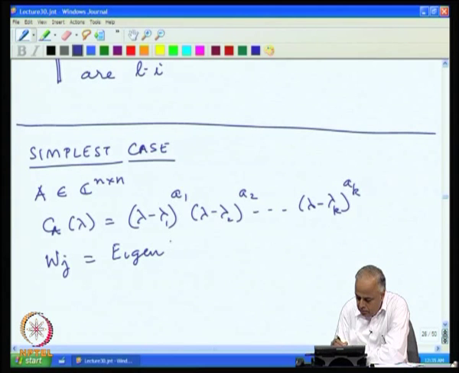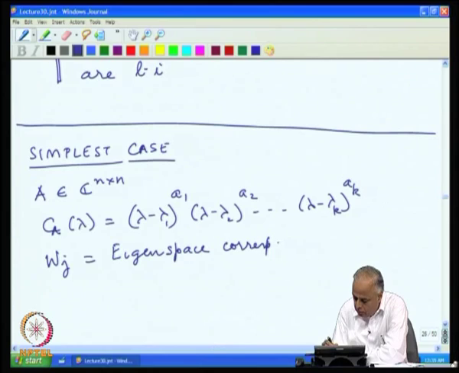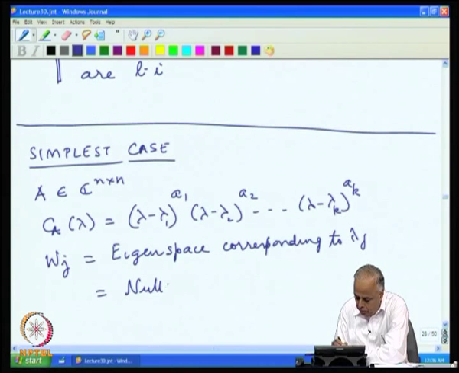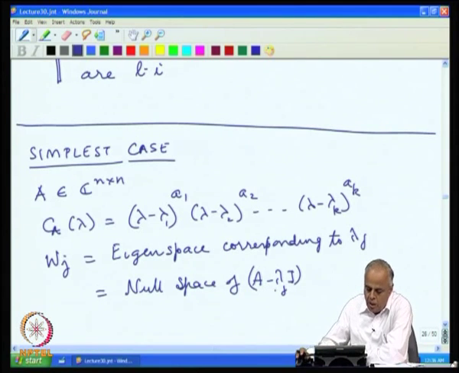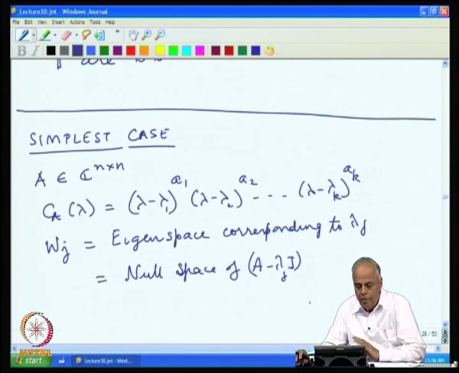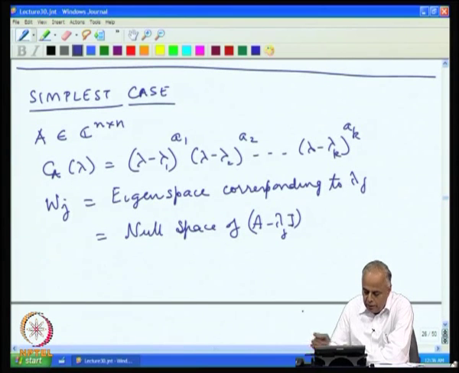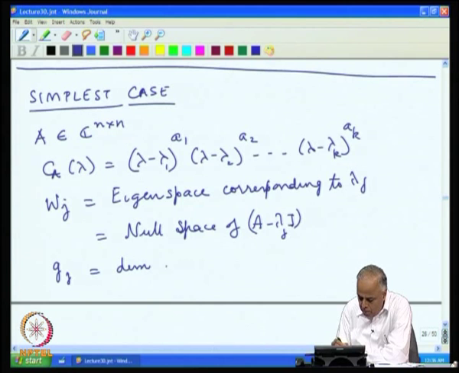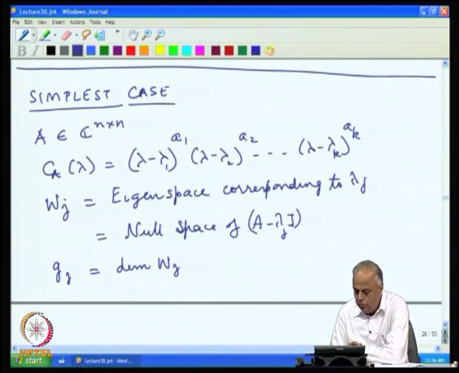eigenspace corresponding to the eigenvalue lambda j. What is this? This is nothing but the null space of the matrix A minus lambda j I. So, given the matrix A, we have these ingredients, and g j, the geometric multiplicity, is just the dimension of W j.